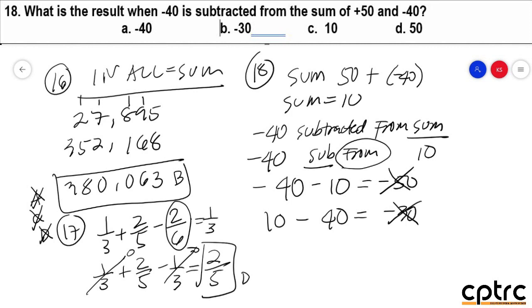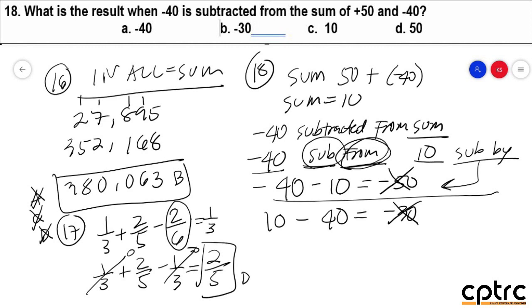So, since the word is from, ibig sabihin ng from po, galing. Subtracted po, kukunin. So, kukunin, galing. Kung subtracted by, ito dapat ang result. No? Negative 40 subtracted by 10. So, ito dapat ang result natin. The problem, since from, kailangan natin balik na rin. So, si negative 40, kukunin mo galing sa 10. So, your minuend is 10 and your subtrahend is negative 40. So, ang mauna dapat si 10, tapos ang sunod is 40.